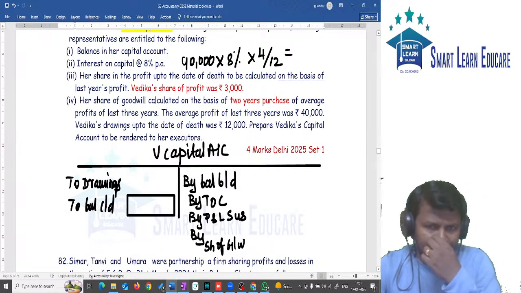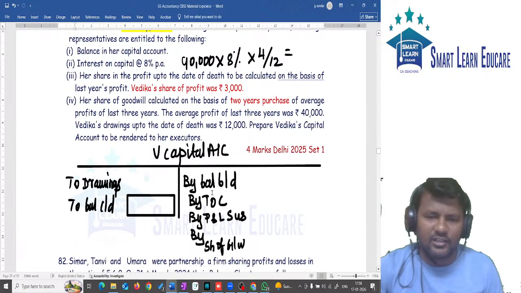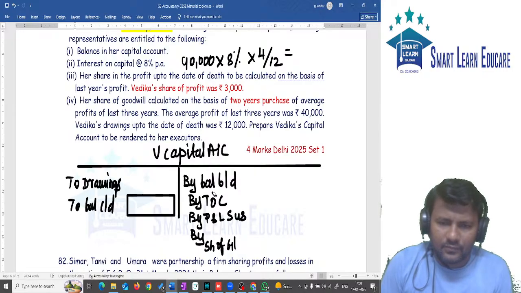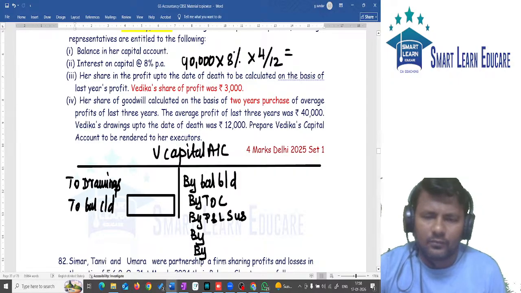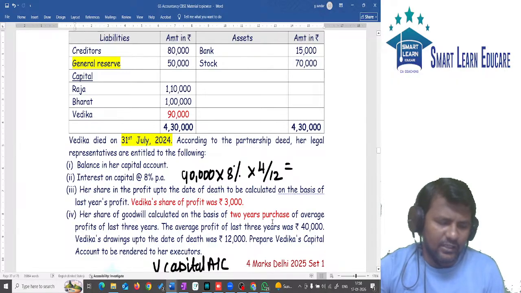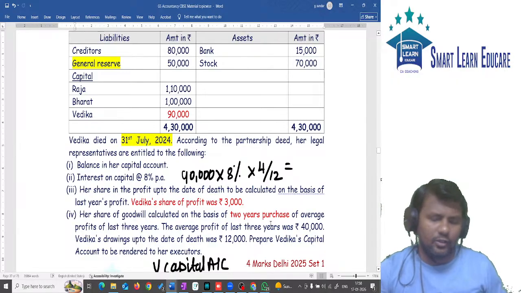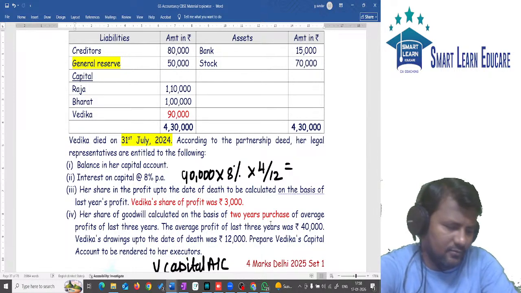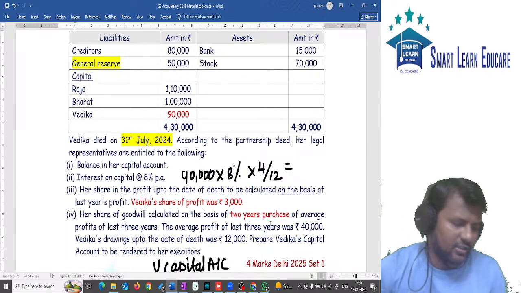First you try this question. General reserve also should be taken definitely. Also, as the first step, general reserve also should be taken. So first try. Finally, try to find what is the amount to be transferred to the executor account. Then we will discuss the answer. Already one student told the answer.